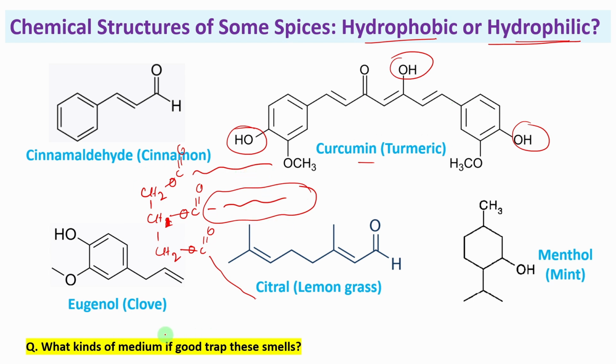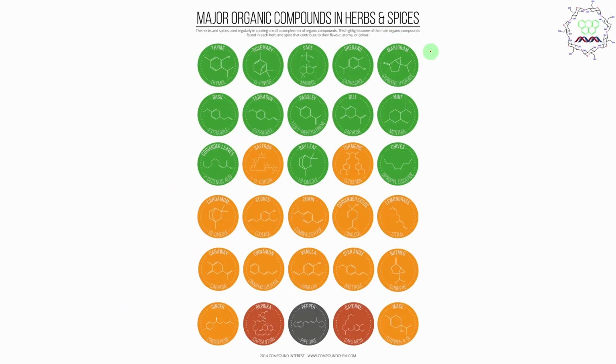Now what kind of medium is good to trap smell? That's actually an oily kind of medium. Now if you look, there are structures of many herbs and spices, chemicals present. By the way, I guess you'll not be able to see it. Type in Google, you can check it.